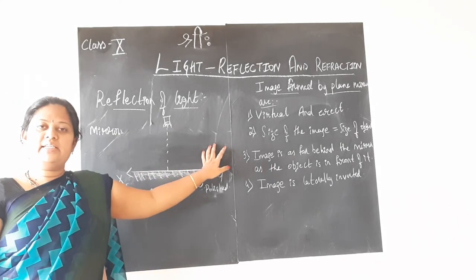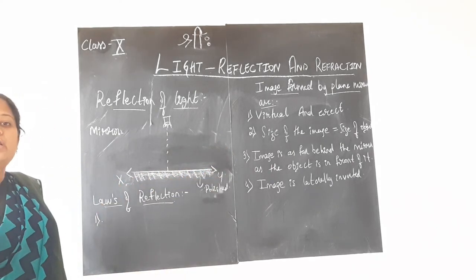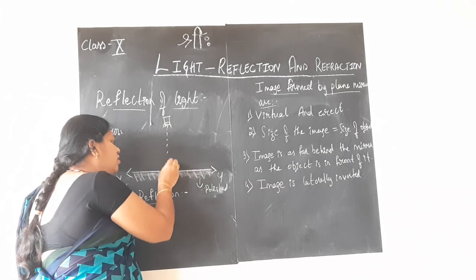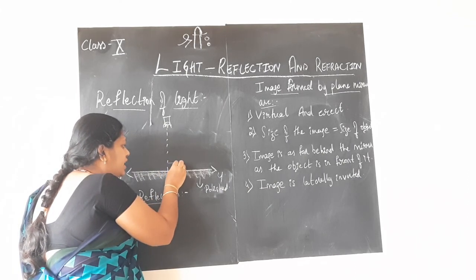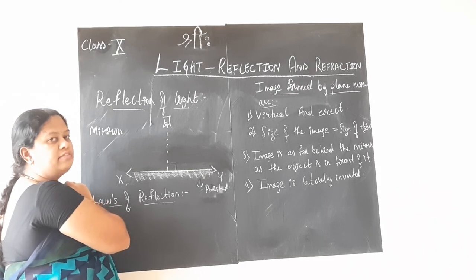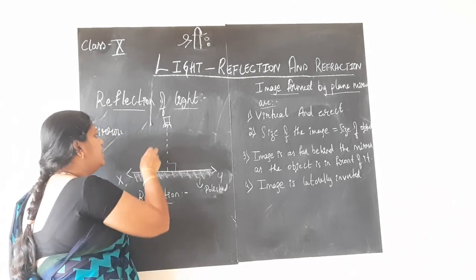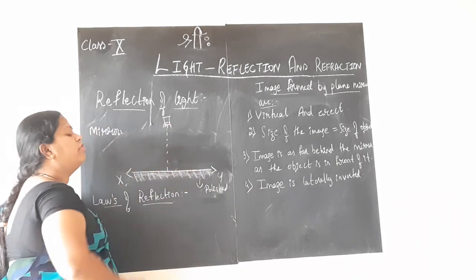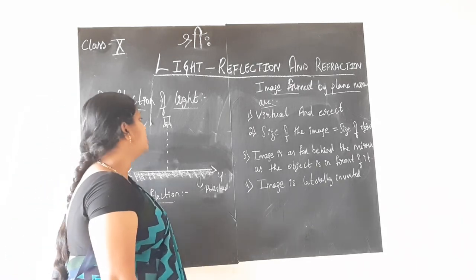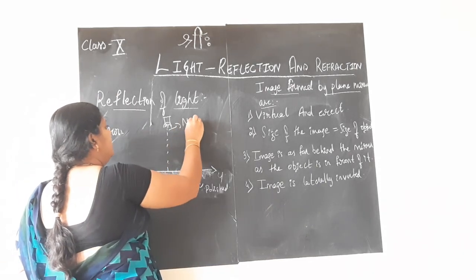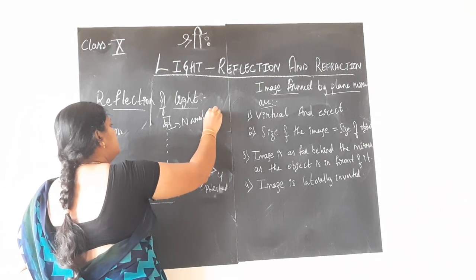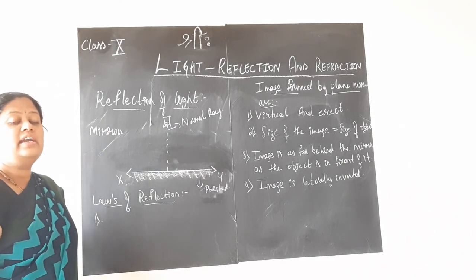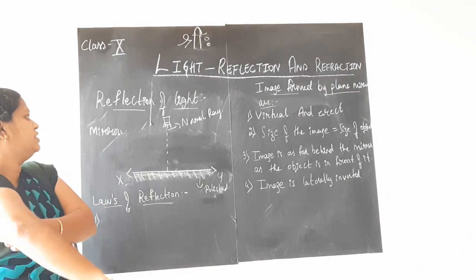Among so many rays, we will consider one ray of light, a single ray of light which is falling on the mirror and which makes an angle of 90 degrees with the reflecting surface. Or you can say a ray which is falling straight on the mirror is considered as the normal ray. This normal ray is the reference ray in order to mention the incident as well as the reflected rays of light, children. So normal ray is very important.